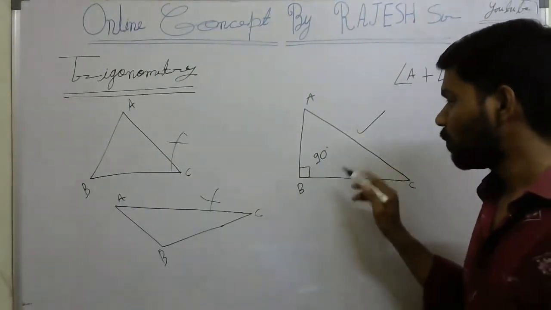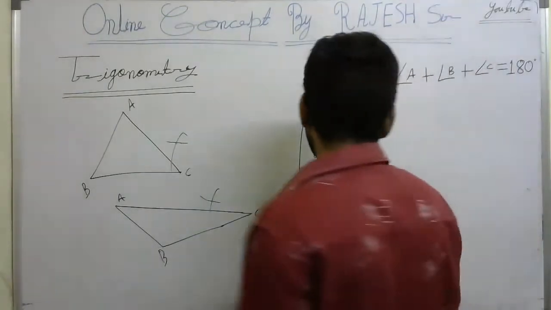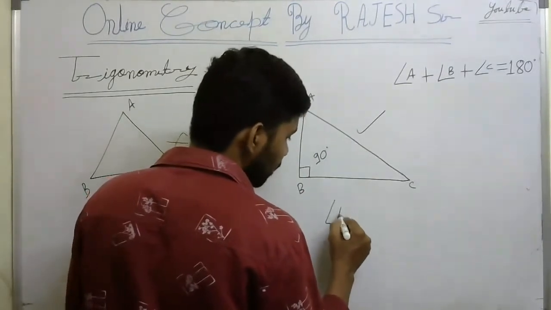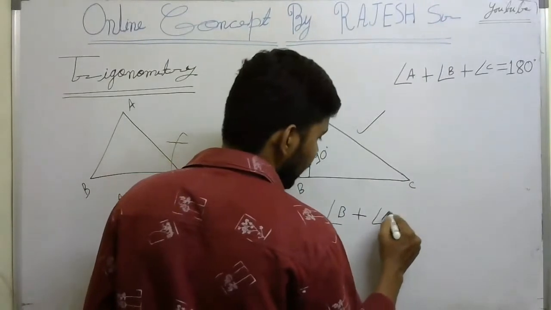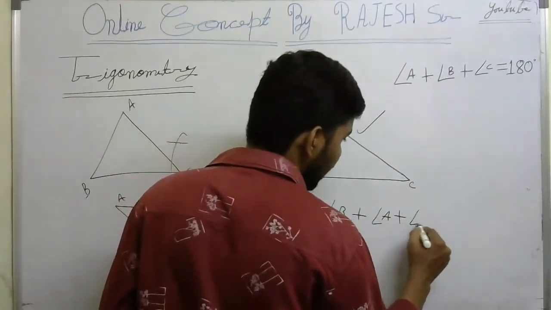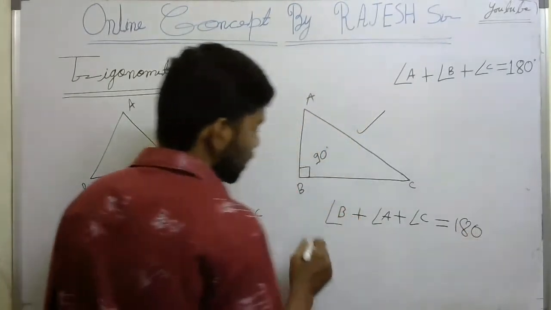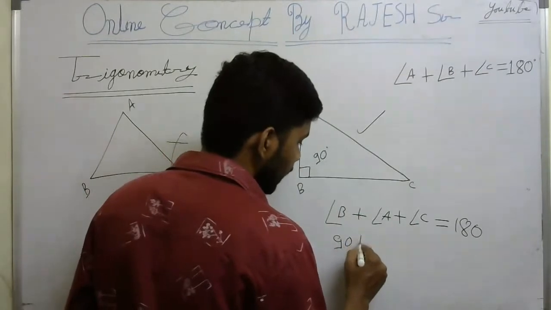But in this triangle, one angle is 90 degrees. Here also angle B plus angle A plus angle C equals 180 degrees. The special case is that angle B is 90 degrees.